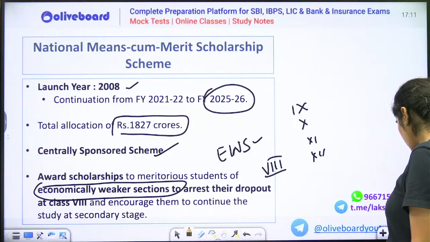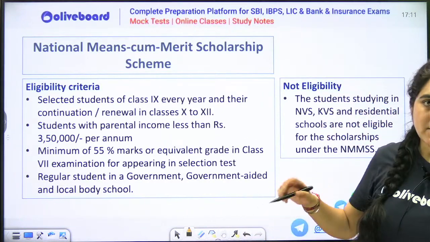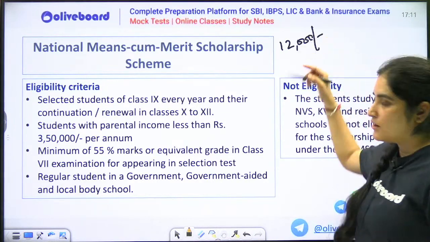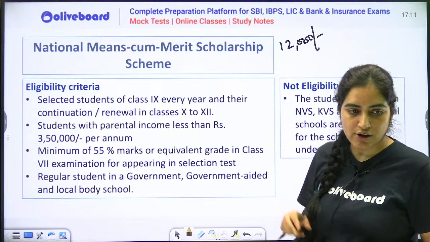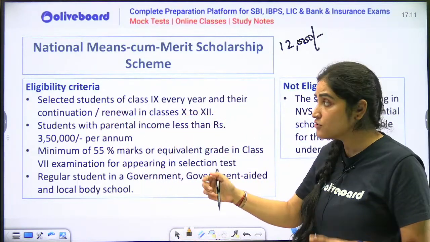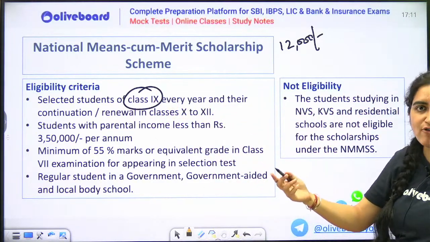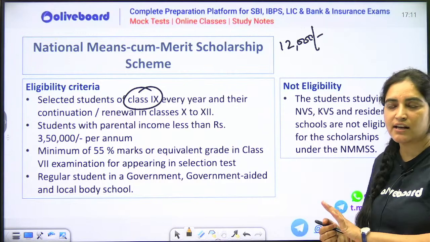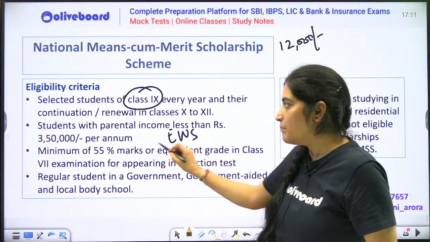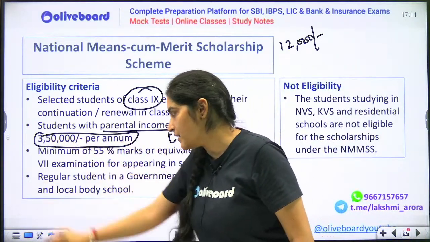For all this, the Government of India is actually giving rupees 12,000 per annum. So 1,000 rupees per month, and it will be your 12,000 per annum. Now, what is the eligibility criteria? Selected students of class 9th every year, or as I have already told you, after 8th they will conduct an exam and they will be selecting. Obviously, since it is the EWS category, there will also be a parental income concept, which is 3.5 lakh per annum.